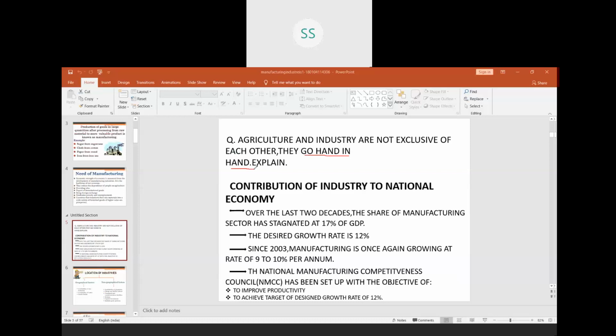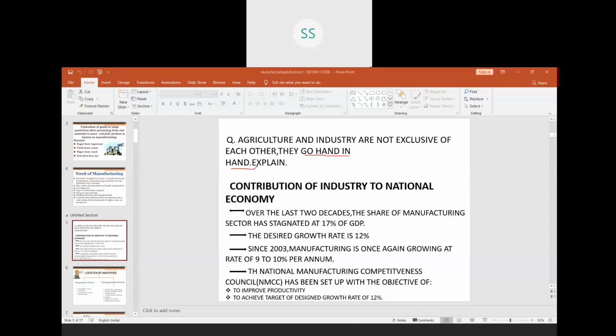We all know that at present we have globalization. The trade takes place at the world level. So we need industries to be very efficient, and these industries have to compete with the other countries' industries also. So we need to produce good quality goods. If we have to remain in the competition with the other countries, we have to produce par quality. That means our quality should be at par with the international level quality. Then only we can sustain in this market.